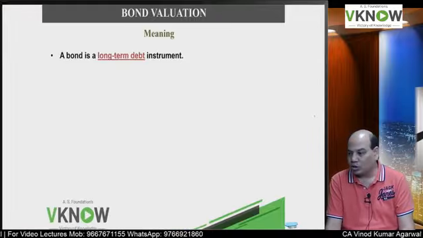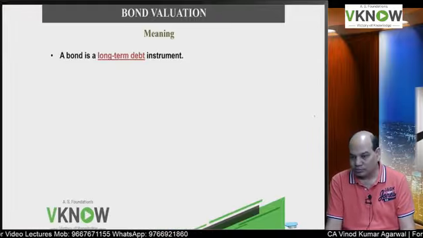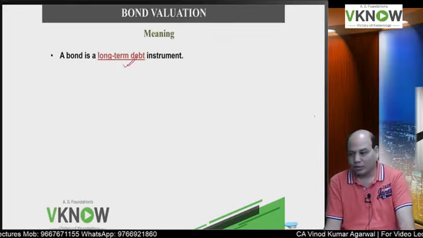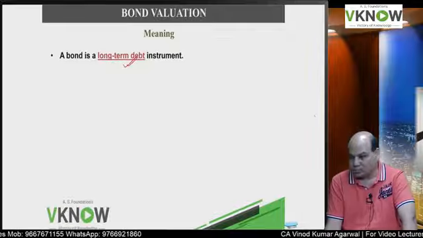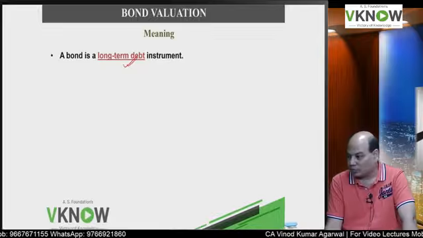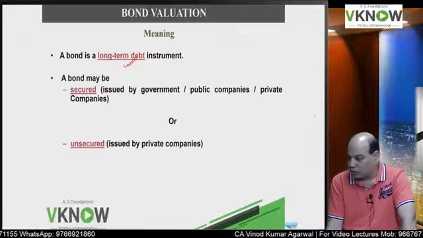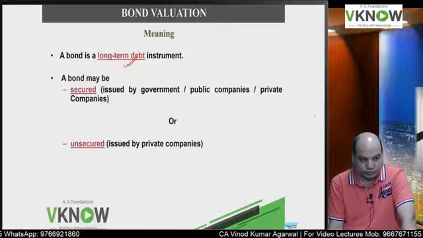It is usually a long-term instrument. Long-term means the maturity period is very high, about 5 years, 10 years. Some companies issue bonds for 15 to 20 years also. So a bond is a long-term debt instrument.